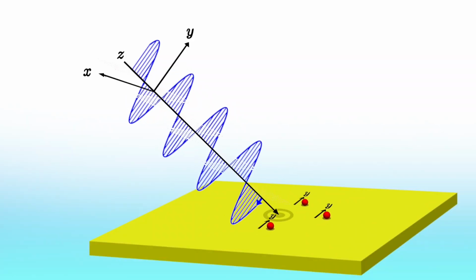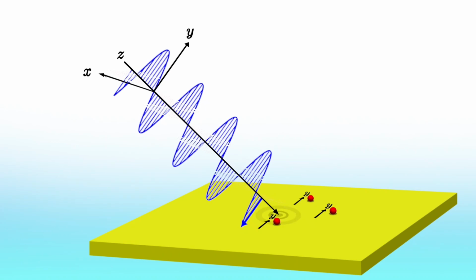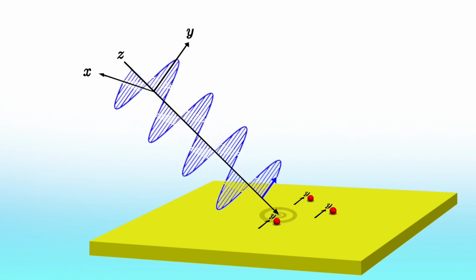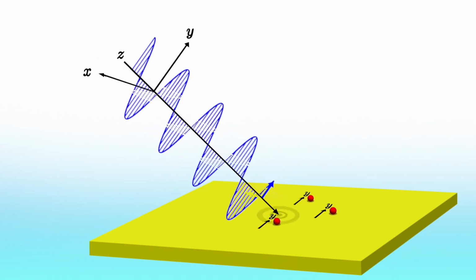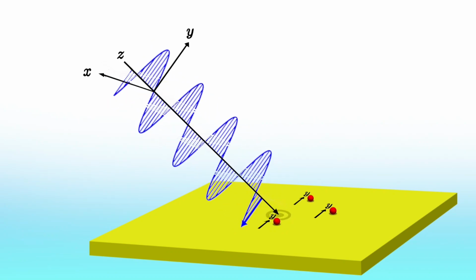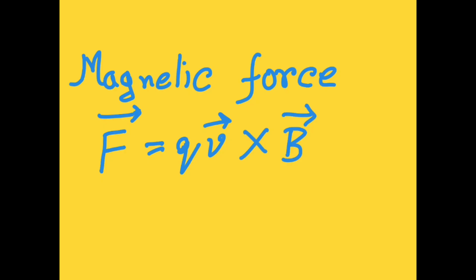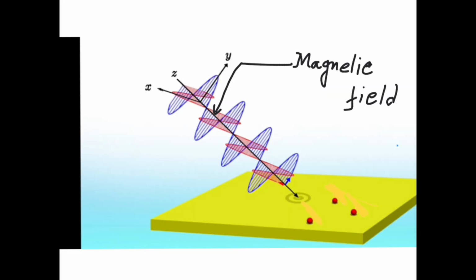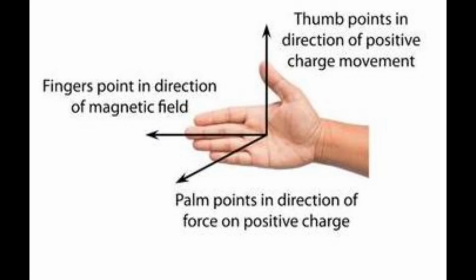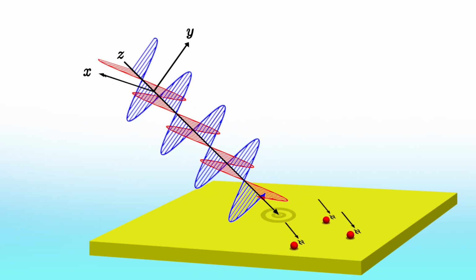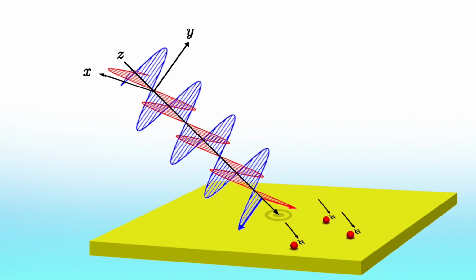Now, if the light wave falls on a table, its electric field will make the electrons of the table oscillate along the same axis as the electric field, that is, along the y-axis. From the property of magnetic field, we know that a magnetic field applies force on a moving charge. So, the magnetic field of light will exert a force on the oscillating electrons of the table. And what will be the direction of the force? Well, it will be perpendicular to both the electric and magnetic field, which is along the z-axis. In other words, in the direction of the light wave. So light can exert force.